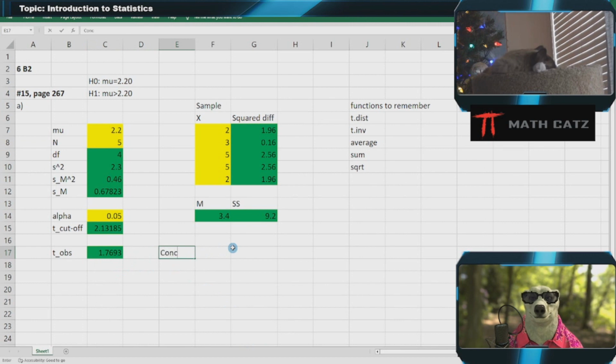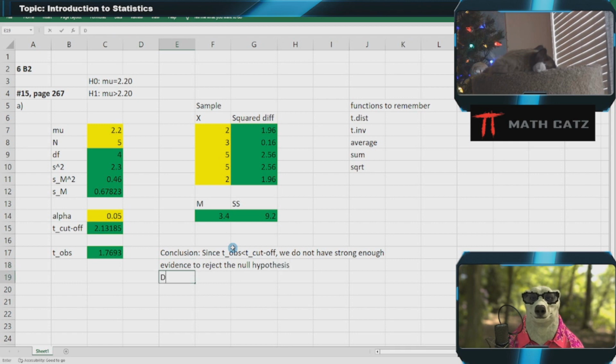So we can say, let's say conclusion here, since the t observed, just one s, is less than the t cutoff, we do not have strong enough evidence to reject the null hypothesis.